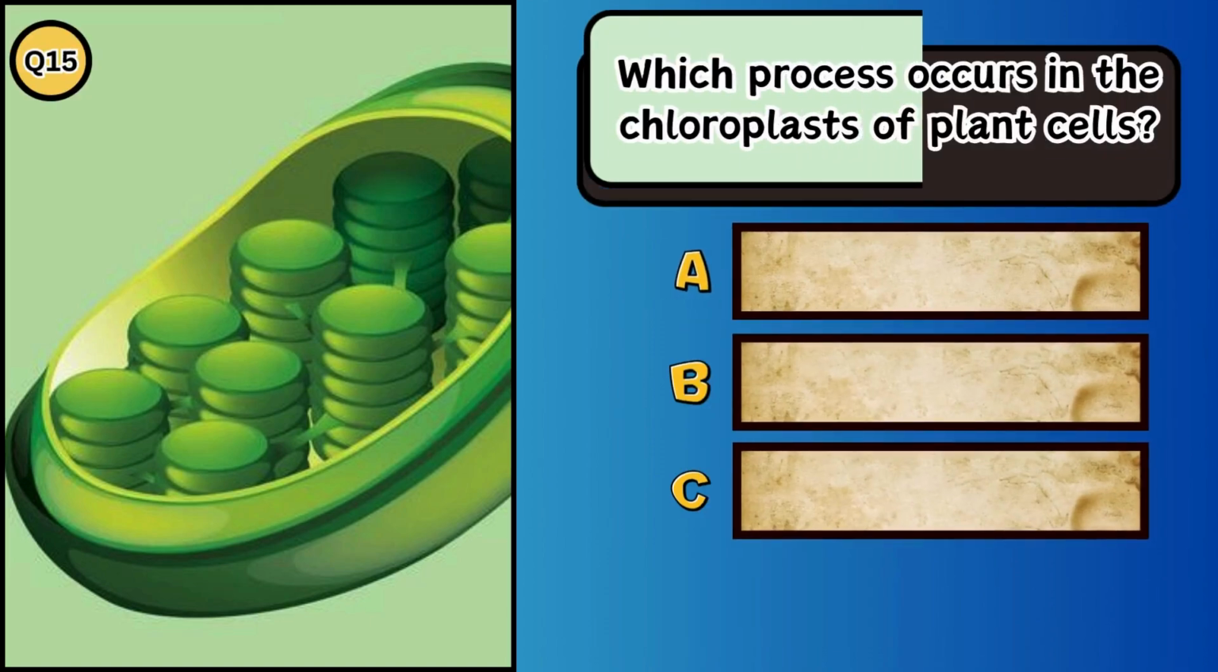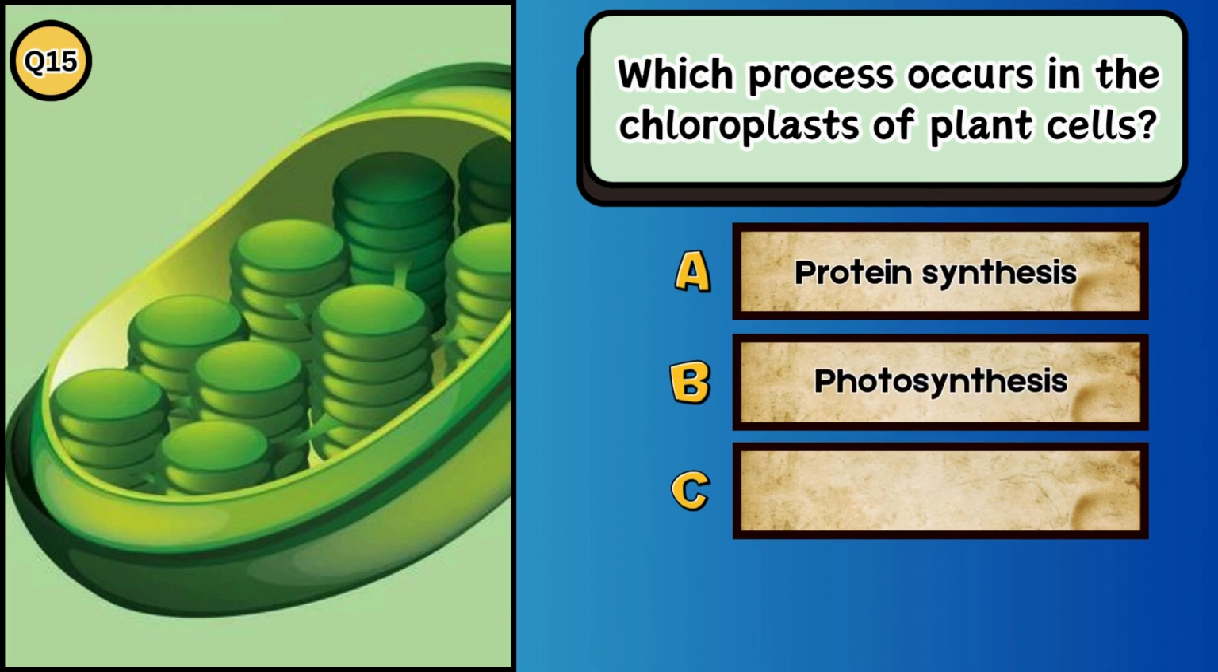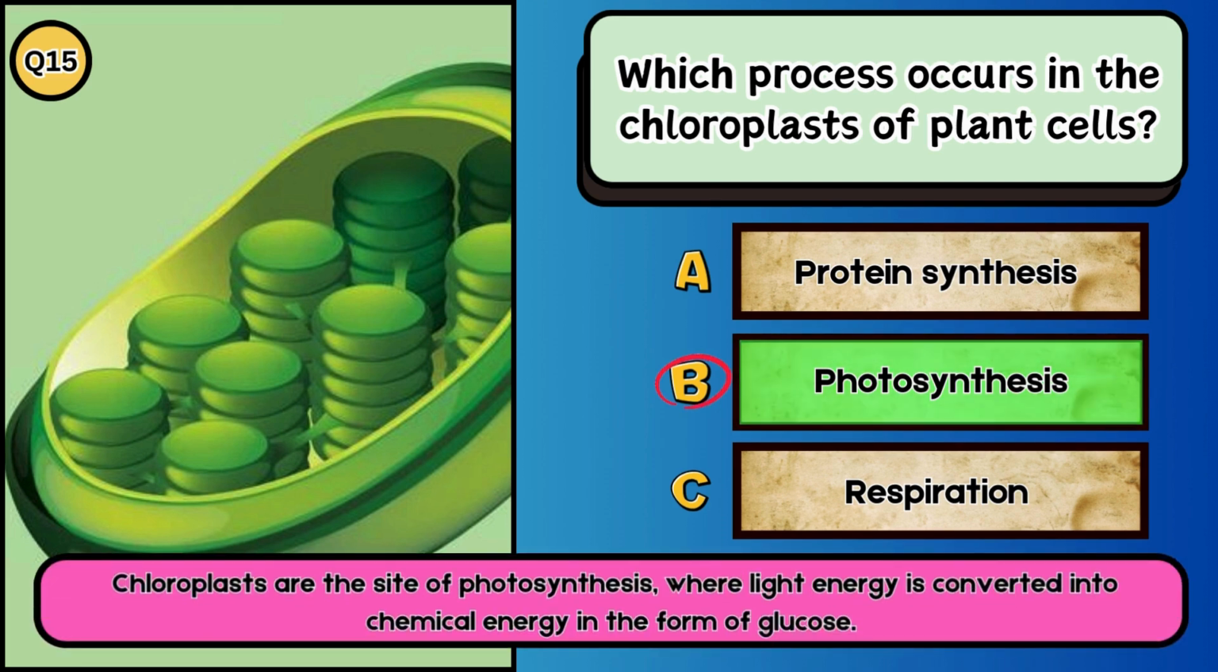Which process occurs in the chloroplasts of plant cells? A. Protein synthesis. B. Photosynthesis. C. Respiration. The answer is B. Photosynthesis. Chloroplasts are the site of photosynthesis, where light energy is converted into chemical energy in the form of glucose.